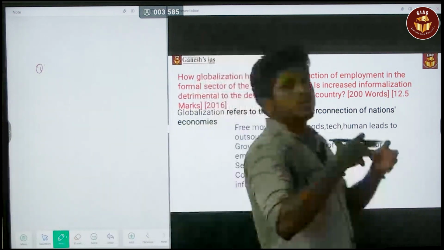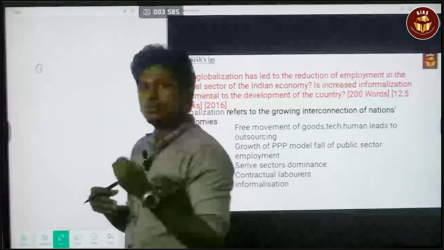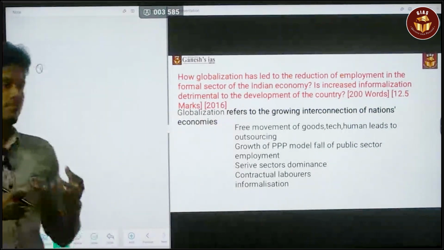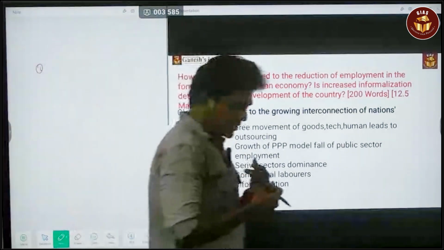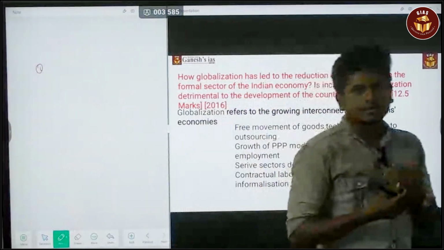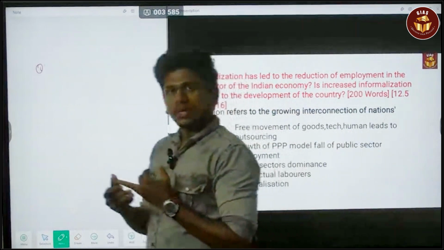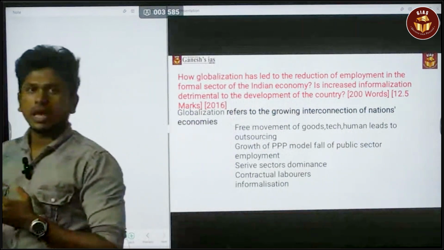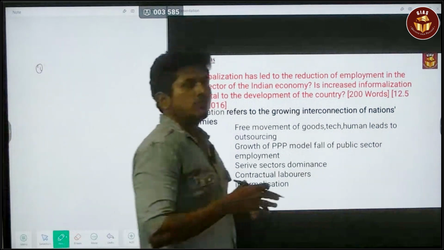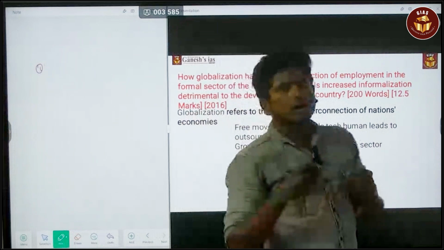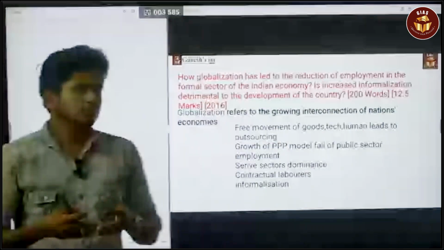It will expand the below poverty line population. So that is detrimental to the Indian economy. If it is a formal employee, they will definitely have a pension after retirement, and they have health insurance, life insurance, accidental insurance. There are a lot of things they will have. If it is not for them, that will definitely lead to detriment for the economy.